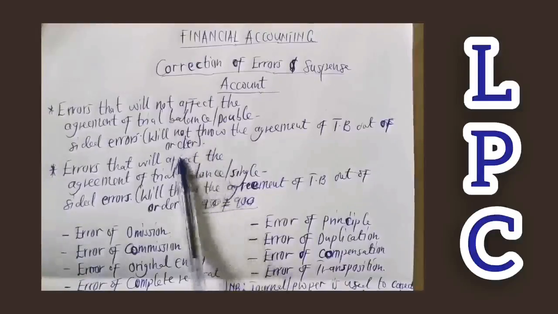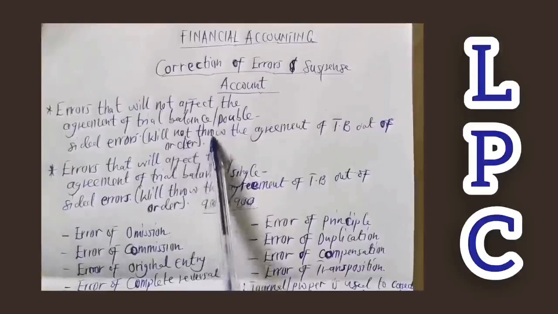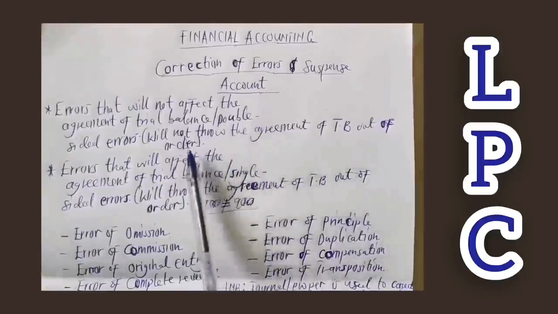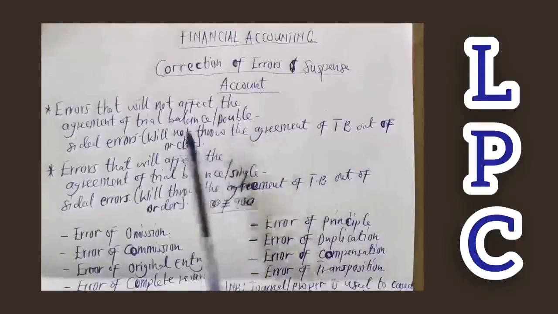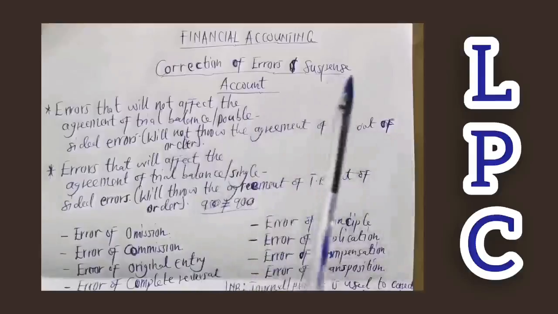So let's say you should have had the exact, correct balance of 1,000 at the debit and credit, but now you are having 950 at the debit and credit. It has agreed, but there is an error.